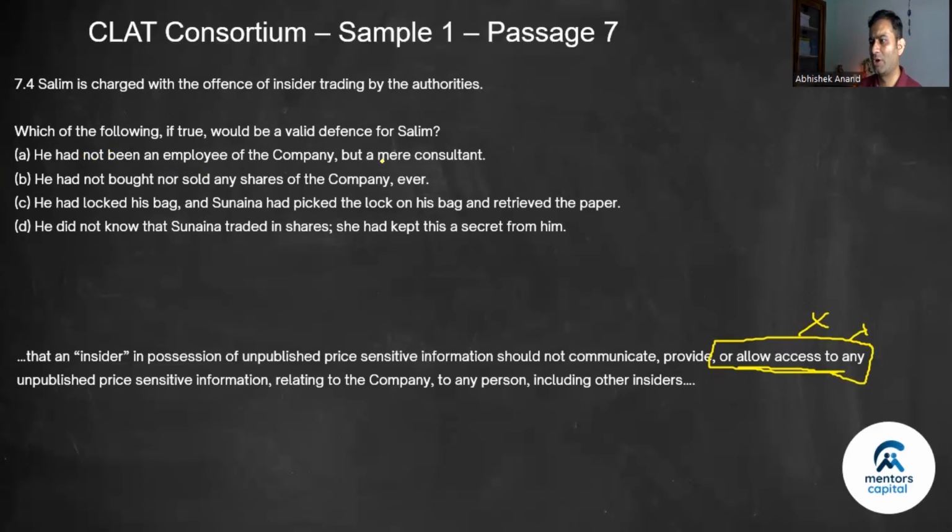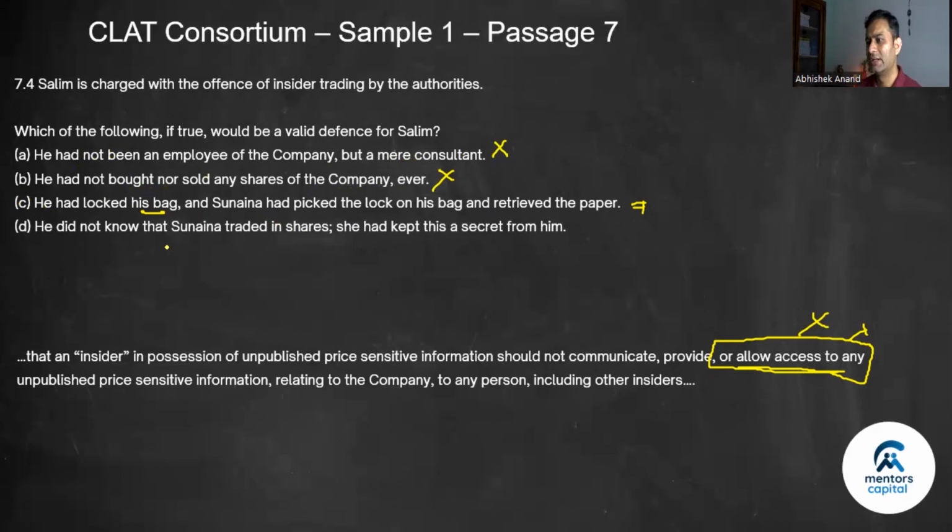He had not been an employee of the company. He could still be any person who was in possession of unpublished price-sensitive information. So out. He had not bought nor sold any shares of the company. That is not required. If you allow access to someone, you are guilty of insider trading. He had locked his bag, and Sunaina had picked the lock on his bag and retrieved the paper, which means actively she did that. He did not allow. He had taken care. Better than A and B.